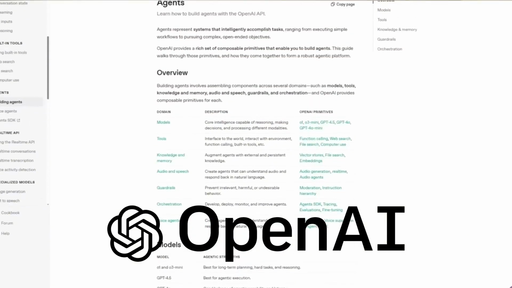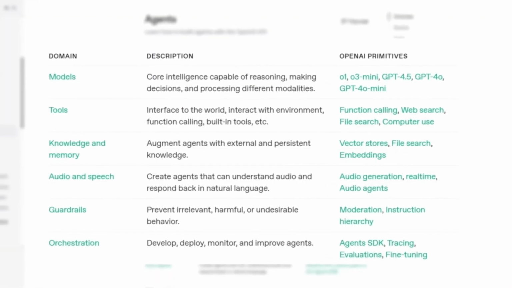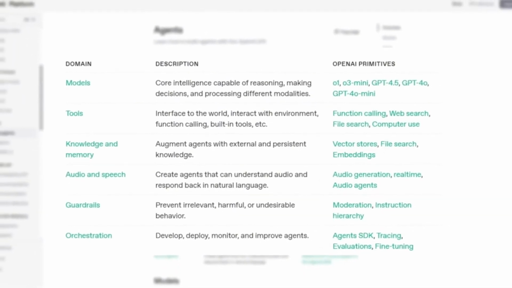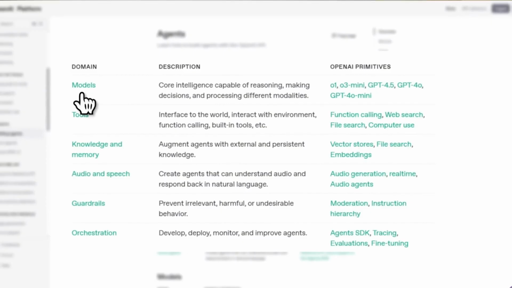So what exactly makes up an AI agent? Well, there are a lot of frameworks out there, but the best one that I've seen so far comes from OpenAI. They list 6 components that make up an AI agent. The first one is the actual AI model. Can't have an AI agent without a model. This is the engine that powers the reasoning and the decision-making capabilities of the AI agent.